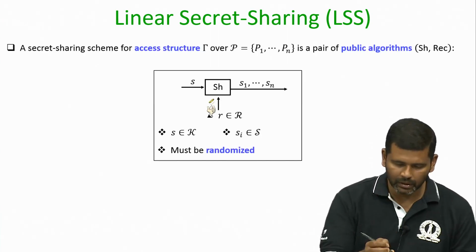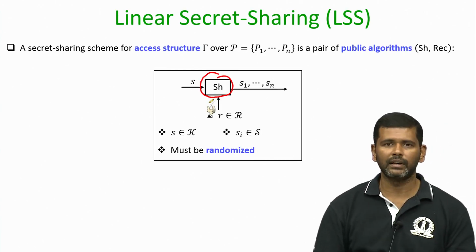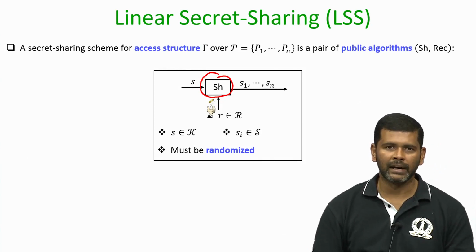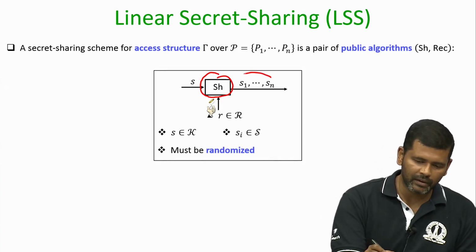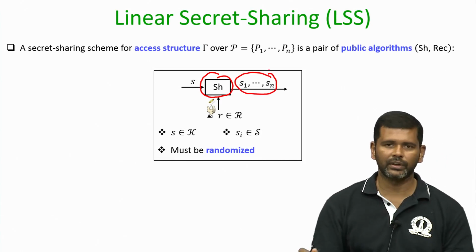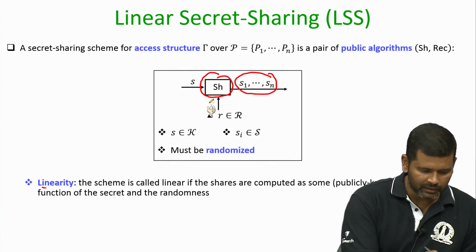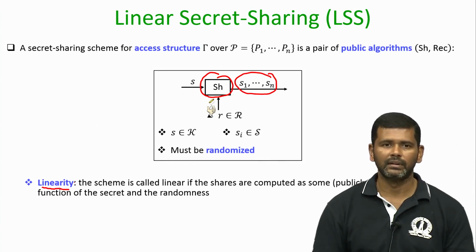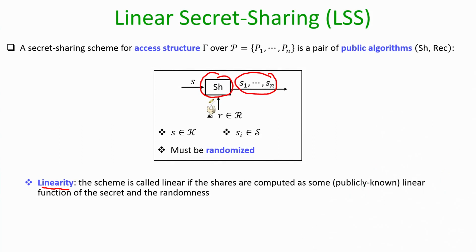So, recall our sharing algorithm for a secret sharing scheme takes a secret S and some internal randomness from the randomness space and generates the shares, right. So, these shares are computed as some function of your secret and the internal randomness. Now, we will say that our secret sharing algorithm SH satisfies the linearity property, or we say that the secret sharing scheme is linear, if the shares are computed as some linear function of the secret and the randomness. Okay. What does that mean?